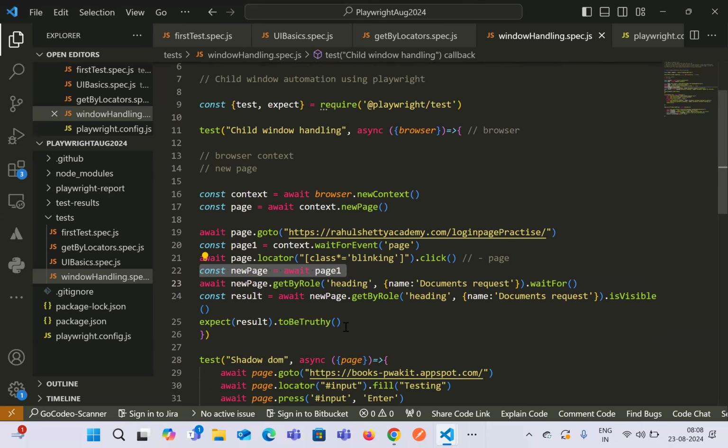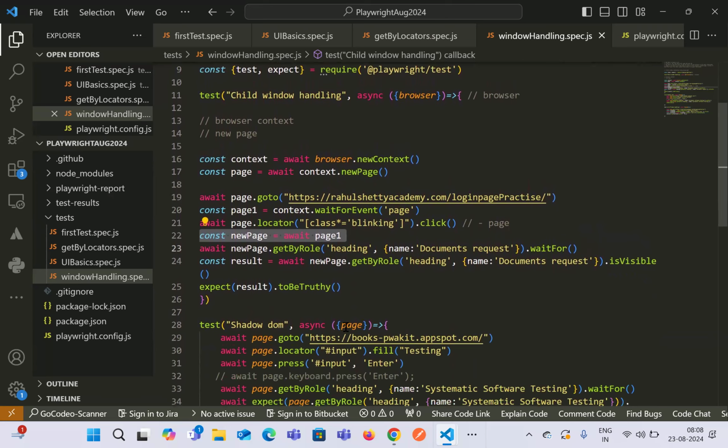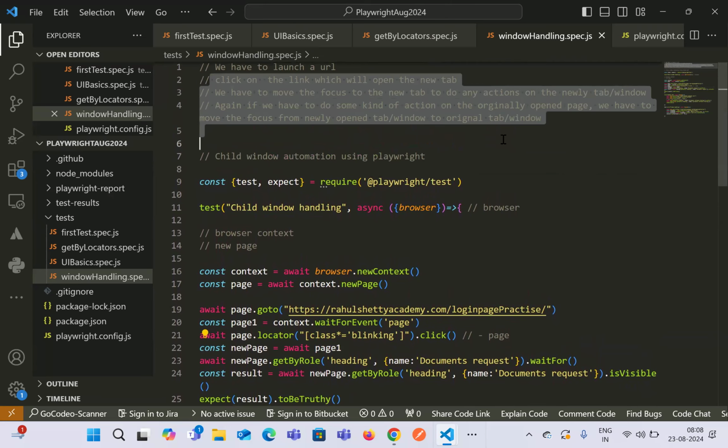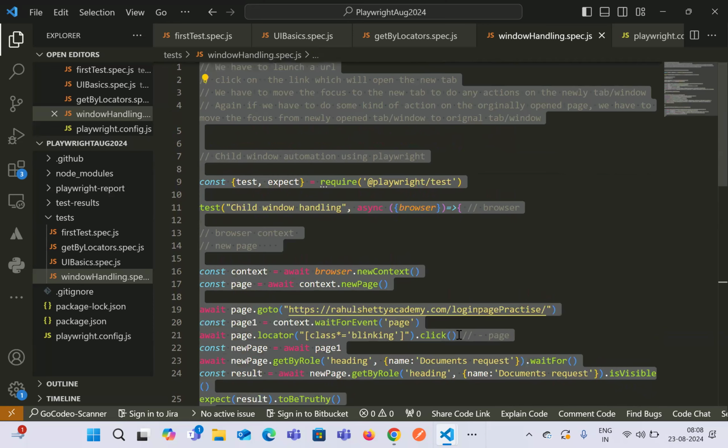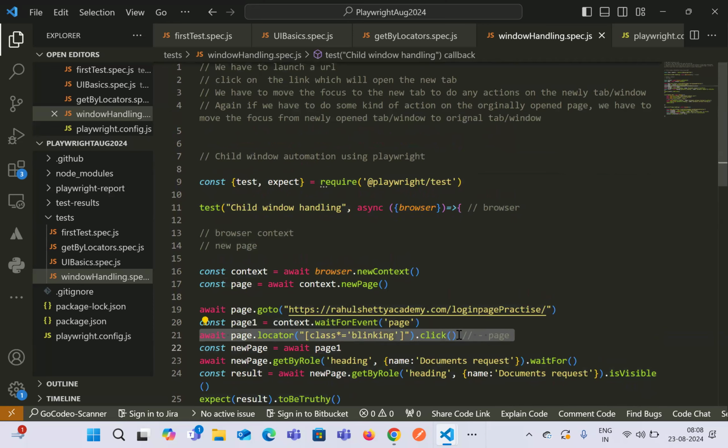Okay, so in line number 22, we are trying to check that we have received some kind of promise from this particular line, because the page event might have already been emitted on the website after clicking on this particular line.